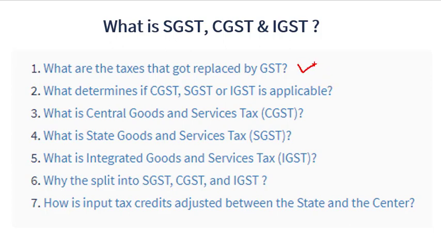What are the taxes that got replaced by GST? What determines if CGST, SGST or IGST is applicable? What is central goods and service tax? What is state goods and service tax? What is integrated goods and service tax? Why the split into SGST, CGST and IGST? How is the input tax credit adjusted between the state and center?